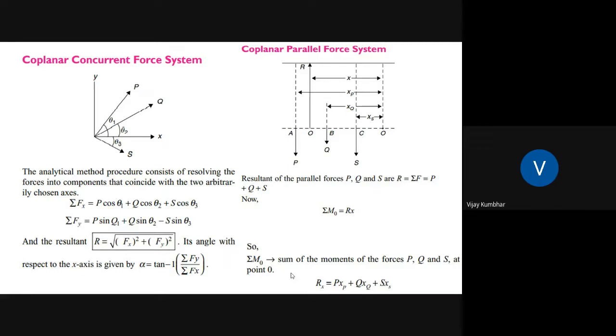If this angle is made with the y-axis, then all the sign conventions will change, and accordingly we have to change this calculation. Again find the resultant as the square root of Fx squared plus Fy squared, and you can find the angle at which your resultant acts.